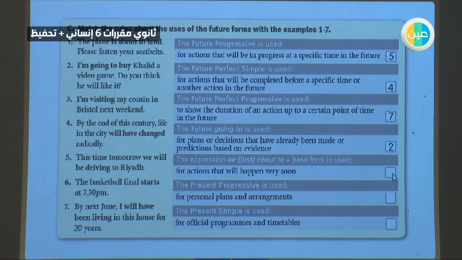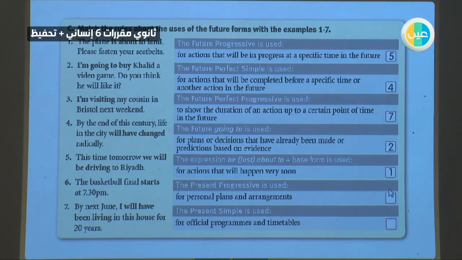The expression be about to, I am about to, then the base form, is used for an action that will happen very soon. Like the plane is about to land, it will happen very soon.